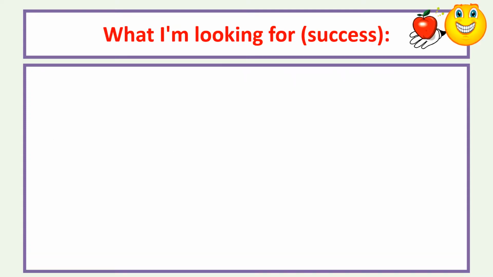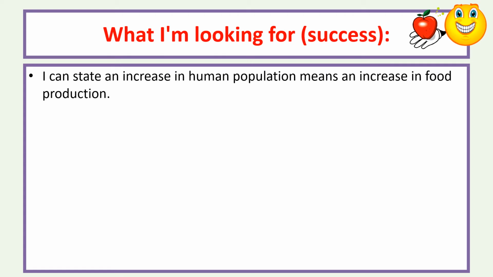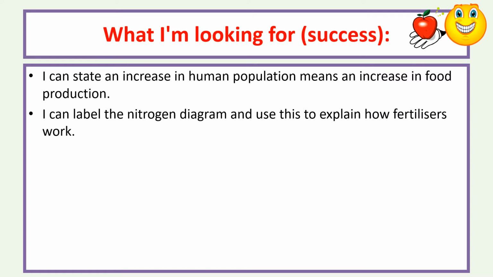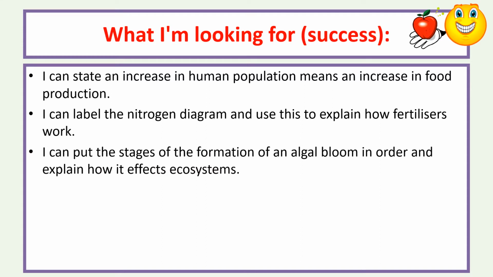To be successful, you will need to be able to state that an increase in human population means an increase in food production. You should be able to label the nitrogen diagram and use this to explain how fertilizers work. You should be able to put the stages of the formation of algal bloom in order and explain how it affects the ecosystem. You should be able to explain what pesticides are and how they bioaccumulate in food chains. And you should be able to identify GM crops and biological controls as alternatives to chemicals.